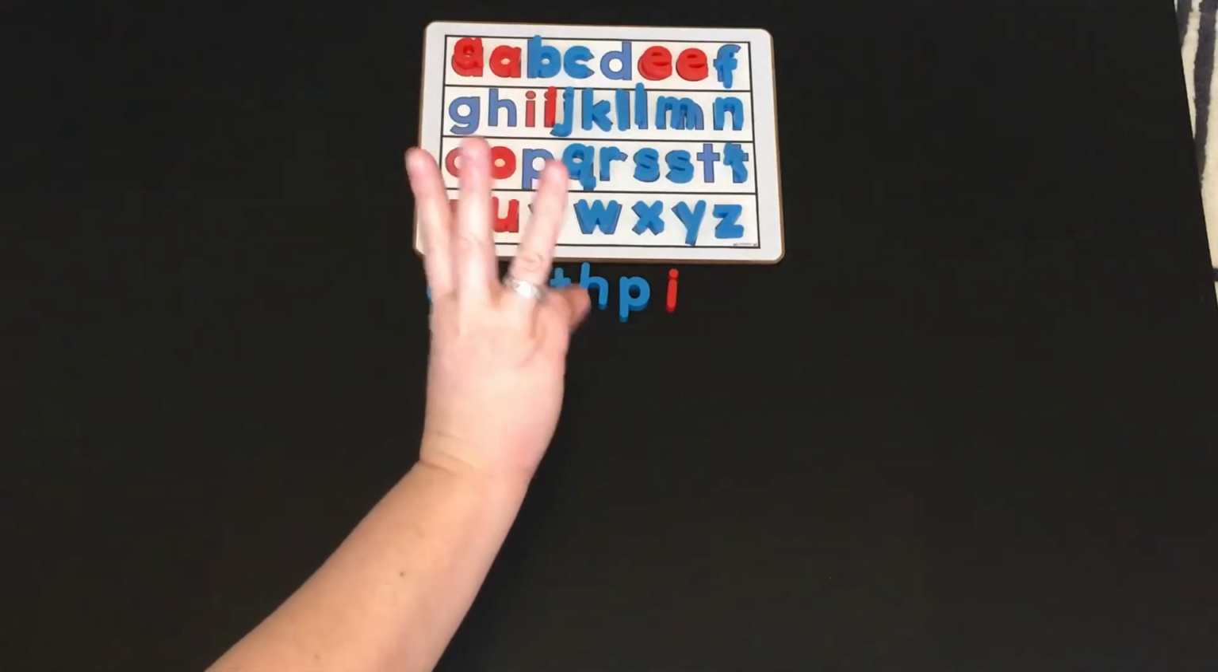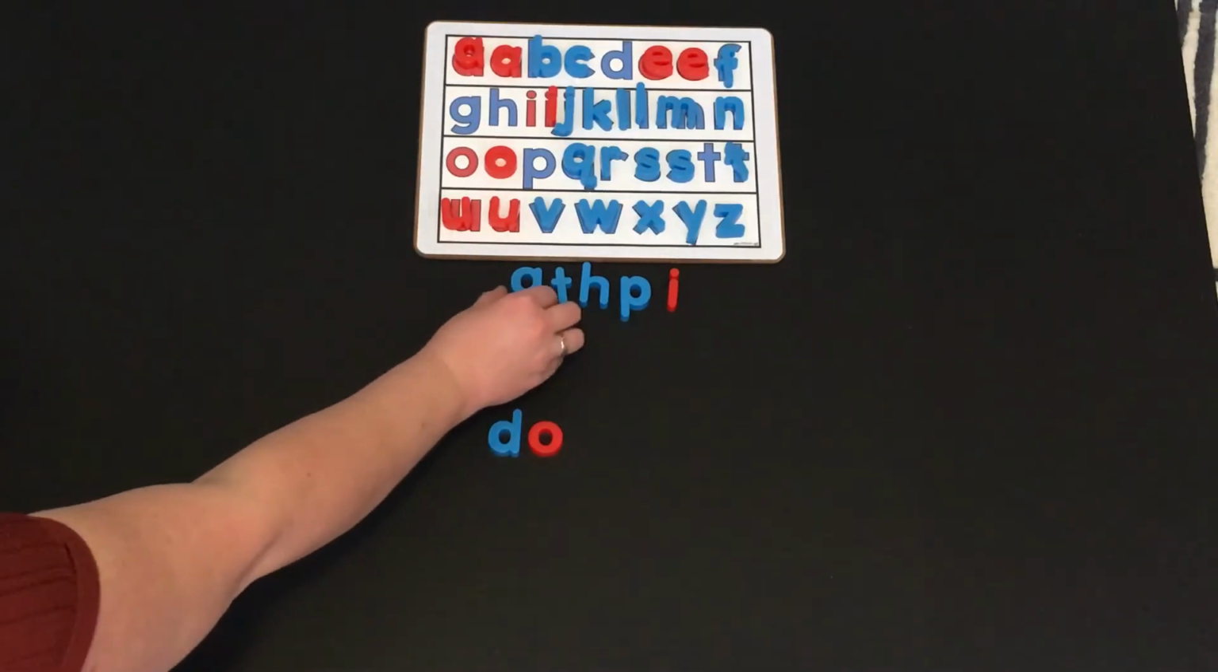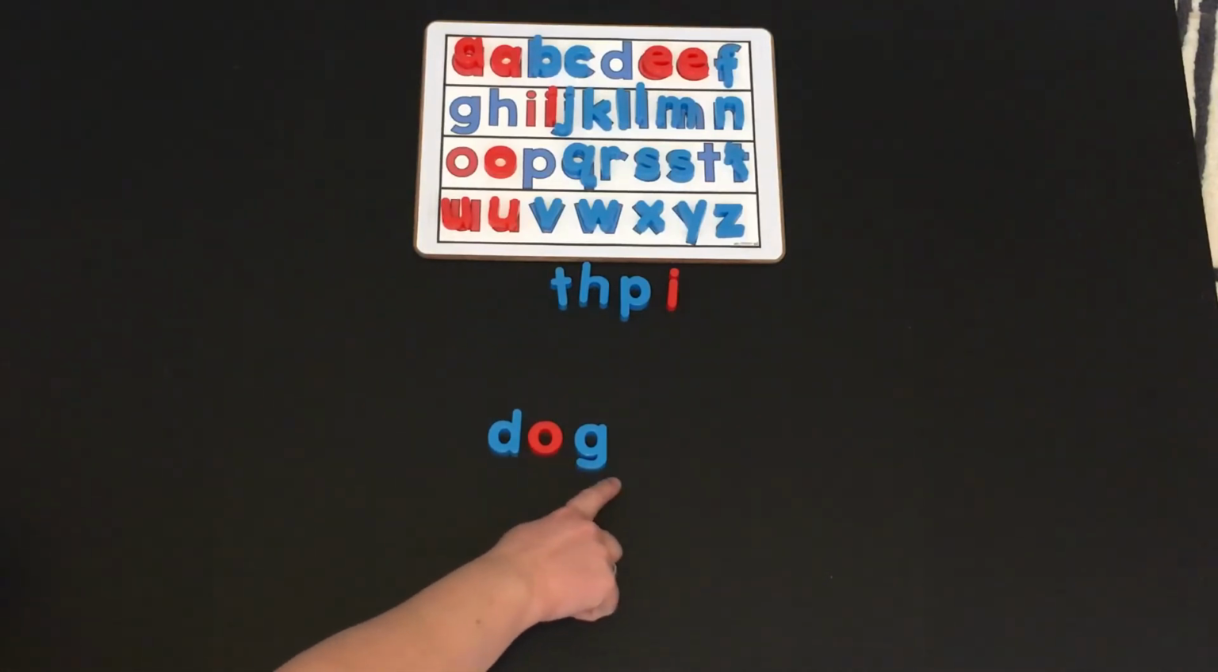Let's count and see how many sounds are in dog. D, O, G. 3 sounds, so that must mean 3 letters. Let's think about the beginning sound. D. That sounds like a D. D, O. That sounds like an O. Dog. G. The ending sound sounds like G. So let's say the sounds and blend it together. D, O, G. Dog. Let's change dog into dot.